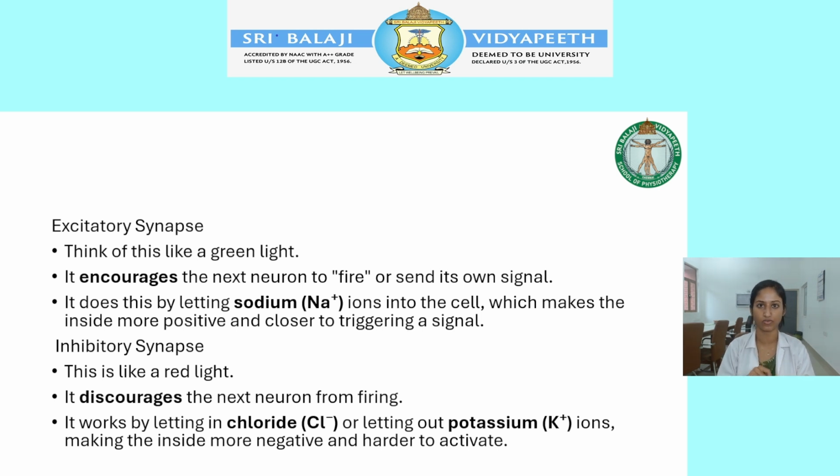The inhibitory synapse is a red light. It stops the firing of the action potential, and it does not help the other neuron by giving its own signals. It allows chloride in and potassium out, which prevents the firing of the action potential. So in excitatory synapses, sodium rushing in fires the action potential. In inhibitory synapses, chloride in and potassium out prevent the firing of the action potential.